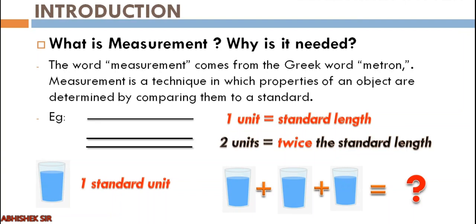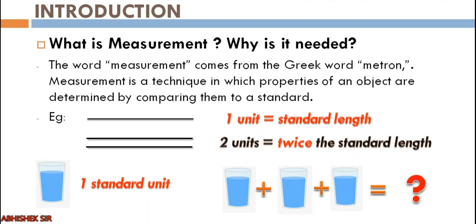Measurement is a technique in which properties of an object are determined by comparing them with a standard. Right? Now on your screen I have given two examples. Example number 1, suppose the first black dash is considered as 1 unit, and let us consider that much amount of length is our standard length. Okay, so what if we have 2 dash? So then if 1 dash is 1 unit, 2 dash will be 2 units, right?